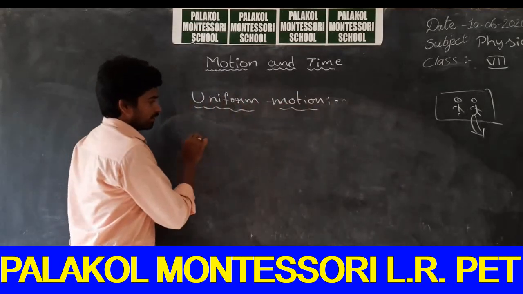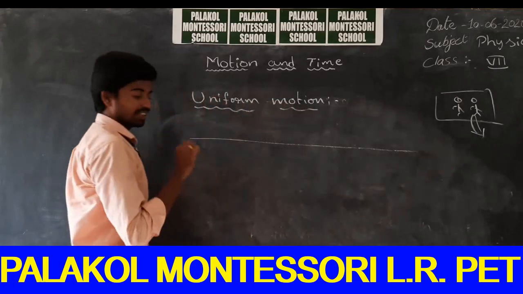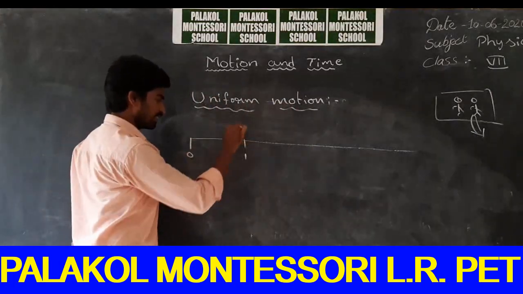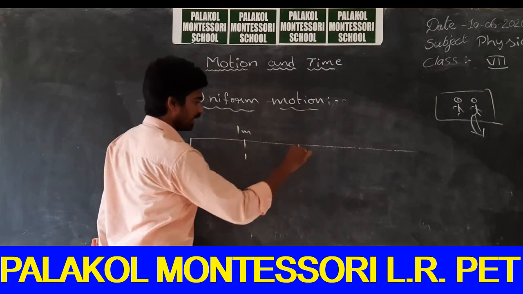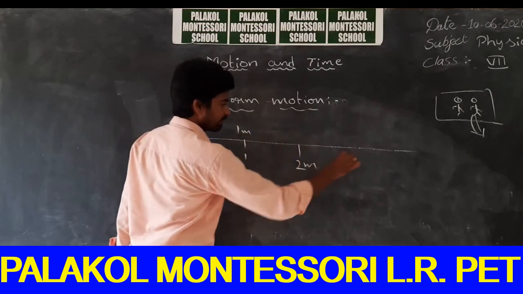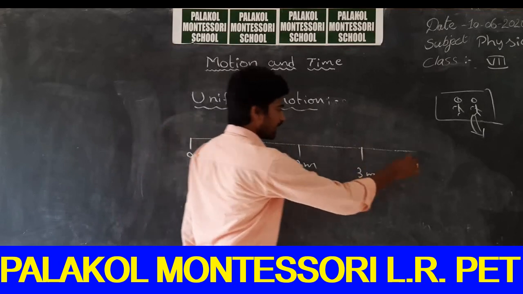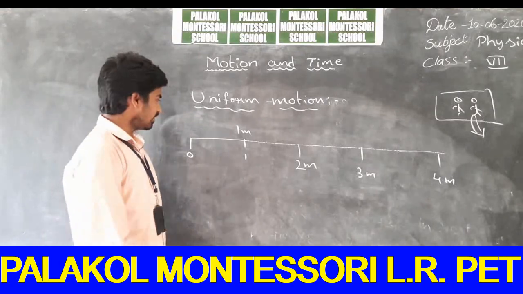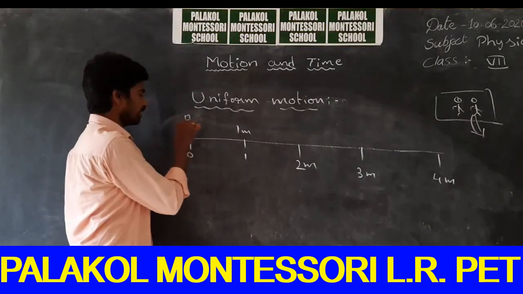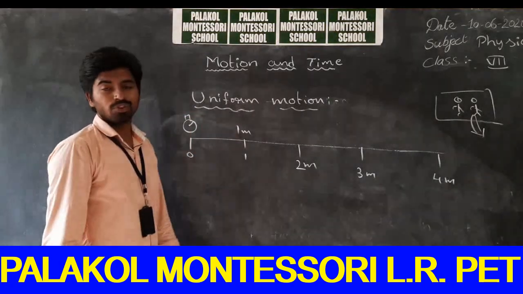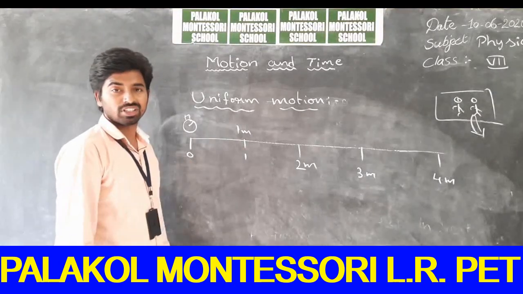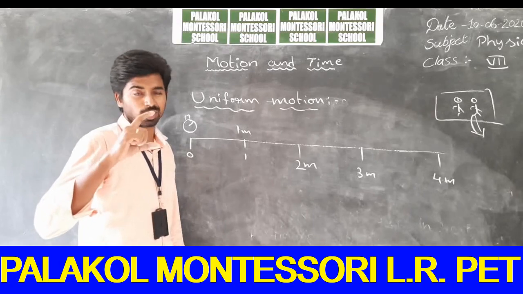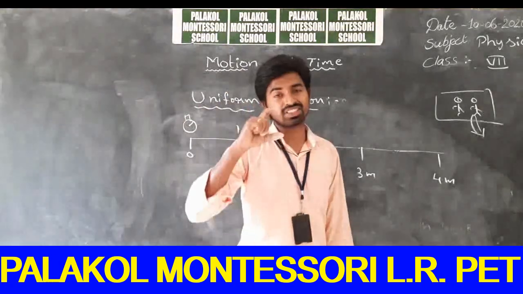So I was just roughly drawing a distance scale, and this is 0, this is considered as 1 meter, and this is 2 meters, this is 3 meters. Just assume that initially I was at 0, and consider a stop clock. So when I was at 0, the stop clock is showing a reading of 0 seconds. So just start the stop clock and find out the time in that.